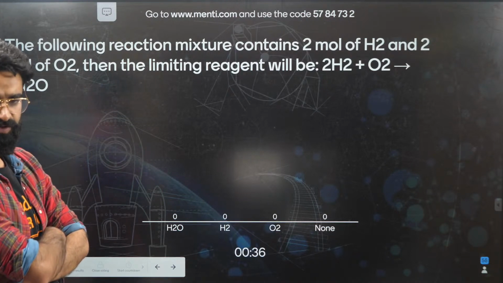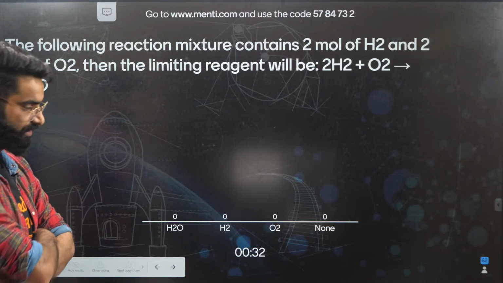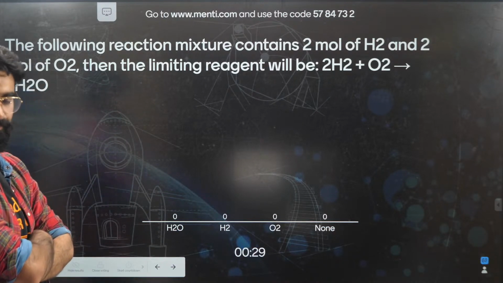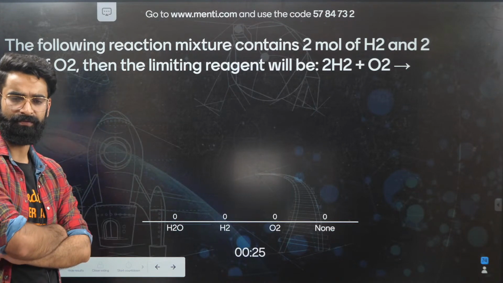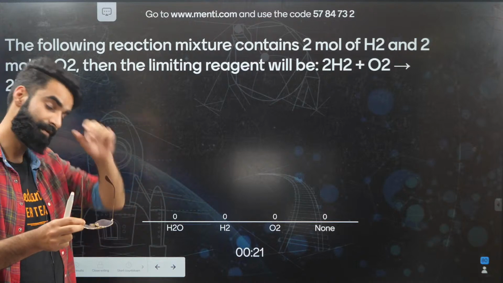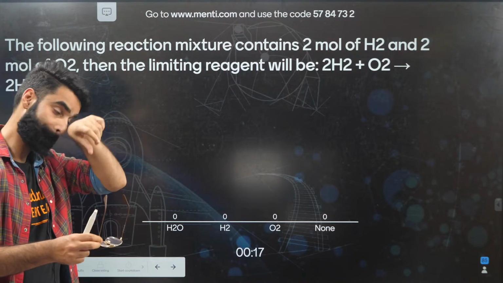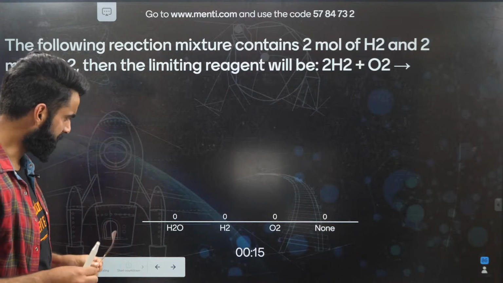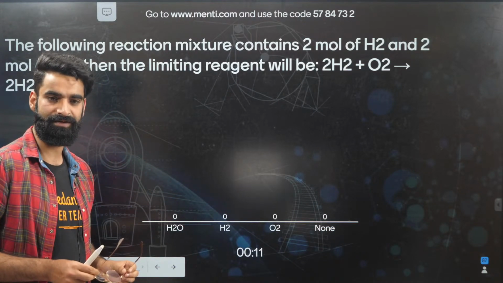You're supposed to identify which one is the limiting reagent. And I've told you a simple trick by means of which you can identify the limiting reagent, if you remember. So you have got 15 more seconds. Give it a try properly.